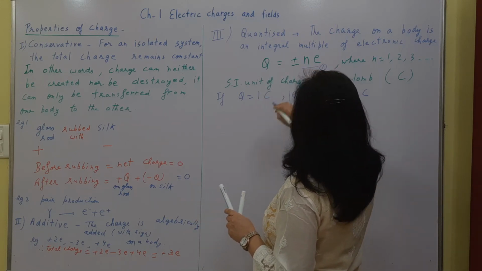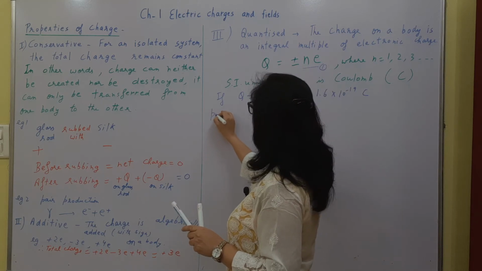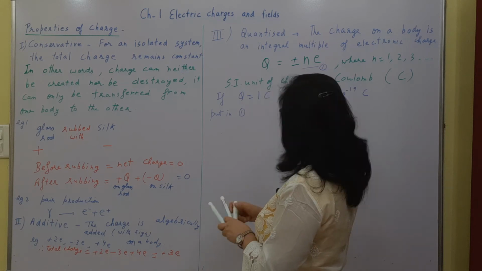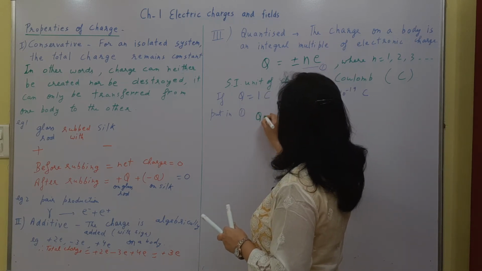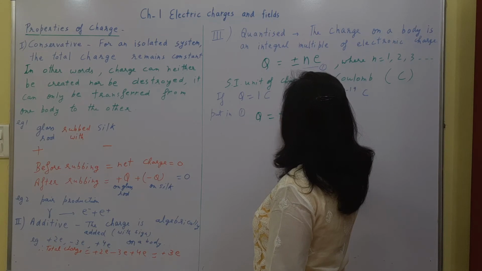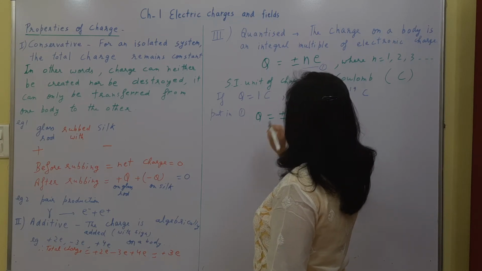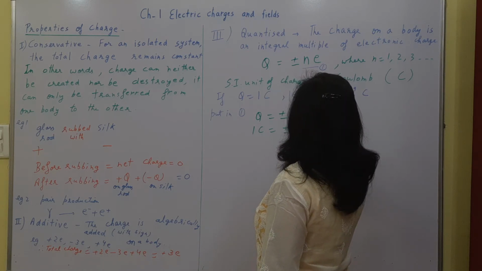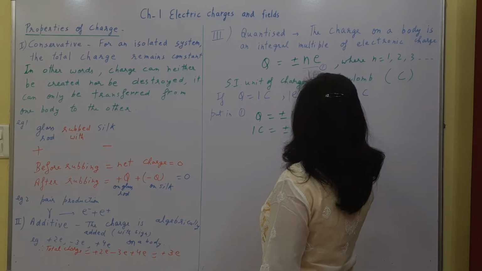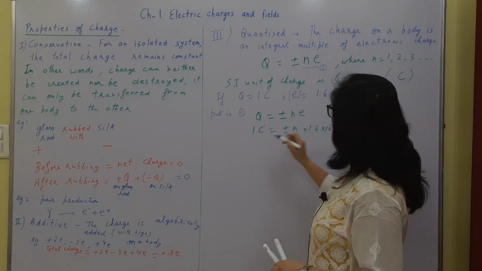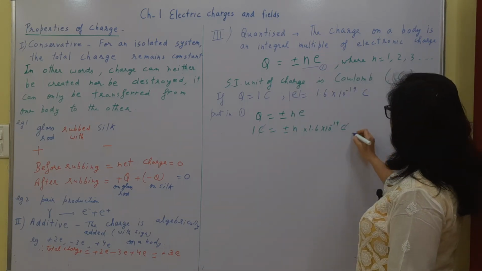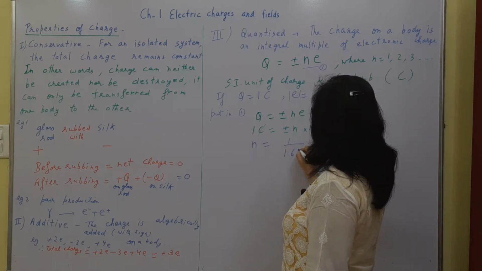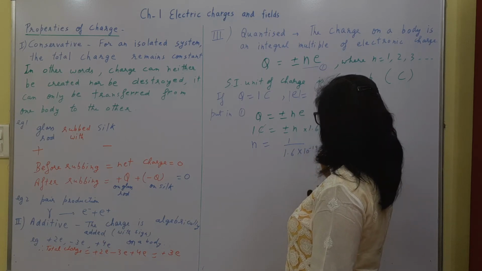We can mark this as expression 1. So put in equation 1. What will we get? We will get Q is equal to plus or minus Ne. That means 1 coulomb is equal to N into 1.6 into 10 to the minus 19 coulomb. The coulomb will be cancelled and we will get N is equal to 1 upon 1.6 into 10 to the minus 19.